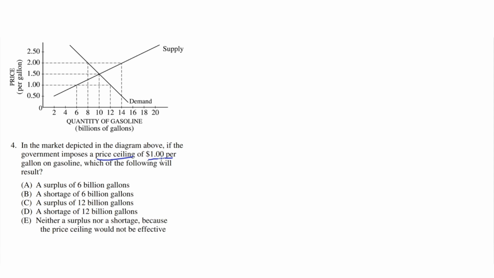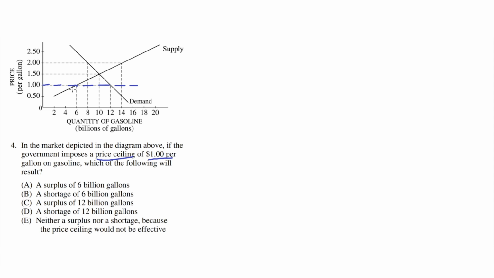In this case, that price is $1. Therefore, the supplier cannot set a price above or that exceeds this line here, which is along $1. Therefore, they will supply at this point here, because this is along the supply curve, and this is where the supply curve intersects this price curve. So we're asked what will follow as a result of this.